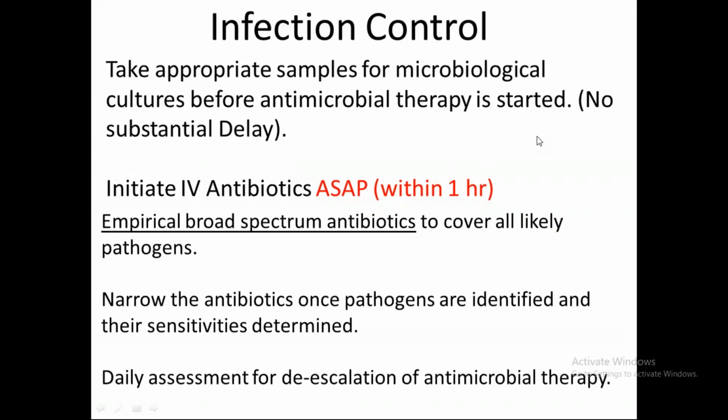ठीक है. And क्या करोगे? Empirical broad spectrum antibiotics are given, which are likely to cover all the pathogens. ठीक है. We should narrow down the antibiotics once the pathogens are identified on the cultures and the sensitivities are determined. Or if the patient is clinically improving, we can narrow down the antibiotics. And definitely daily assessment for de-escalation of antimicrobial therapy must be done. Okay, so antibiotics play a very important role in sepsis, and we should initiate IV antibiotics ASAP.